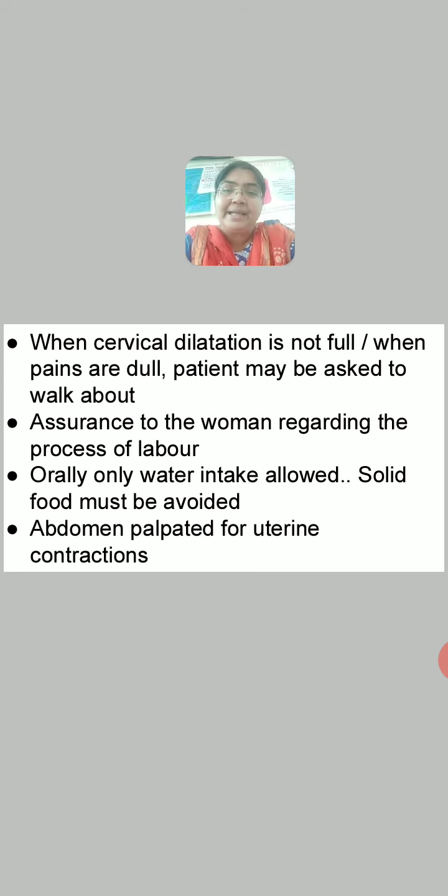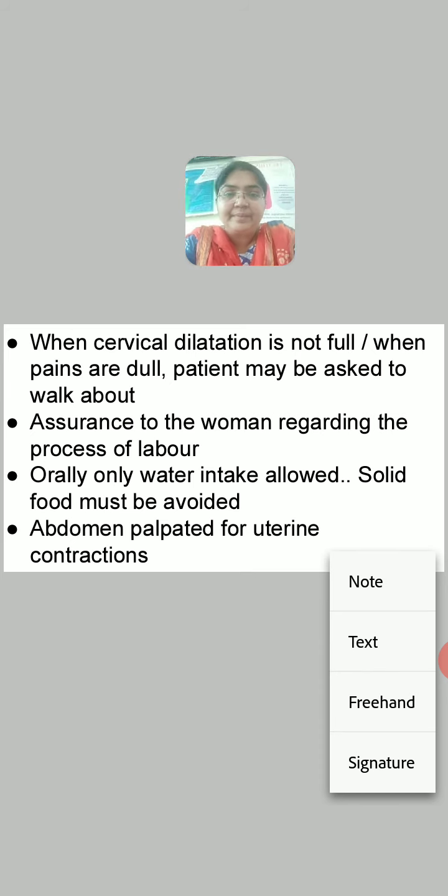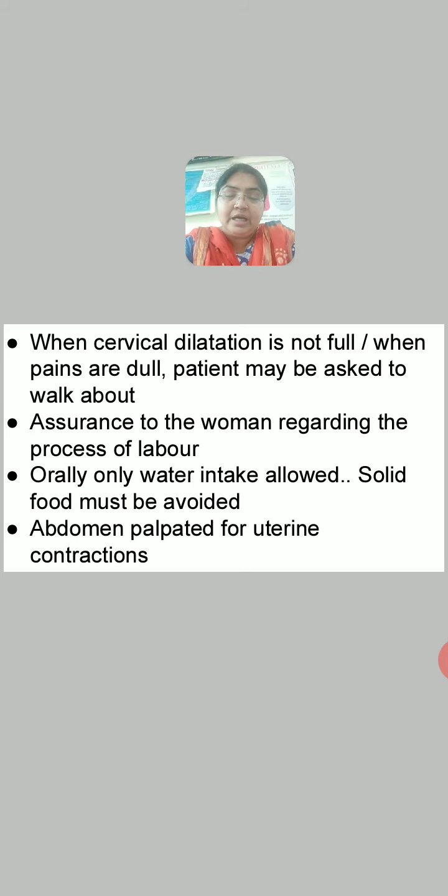So when the labor pain is dull, along with the homeopathic drugs, you can also advise the patient to walk in the lobby or passage of the hospital. Assure the patient regarding the process of labor that I explained to you in the aims of the management. Especially in the primigravida patient who is anxious regarding the process of labor, you have to assure her, you have to prepare her mentally regarding the process of labor.